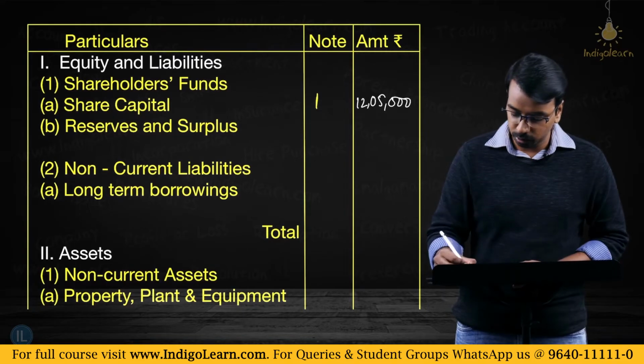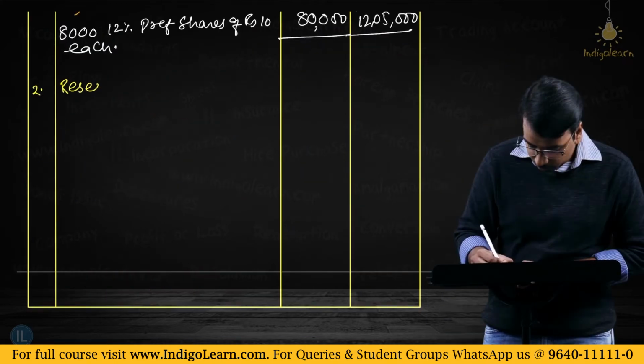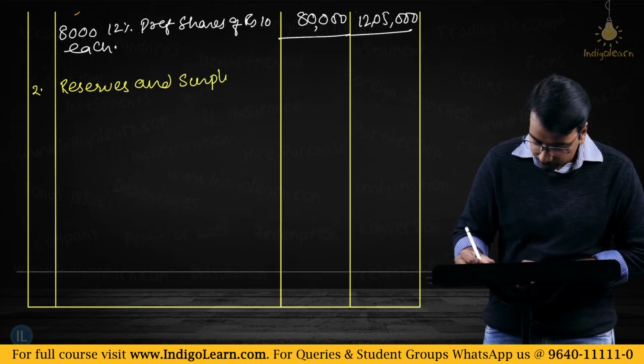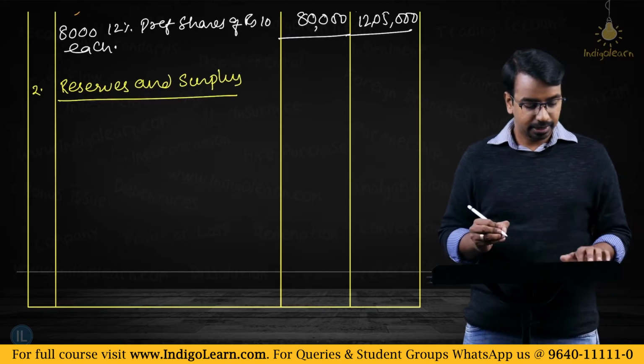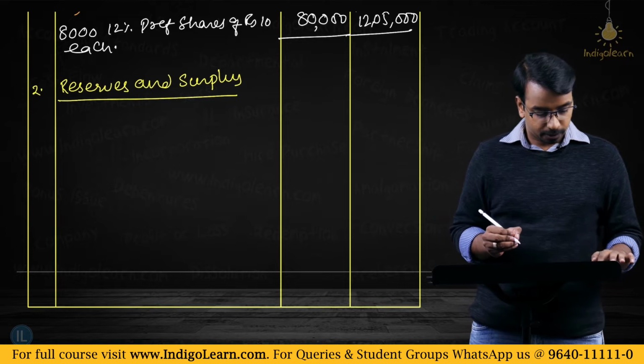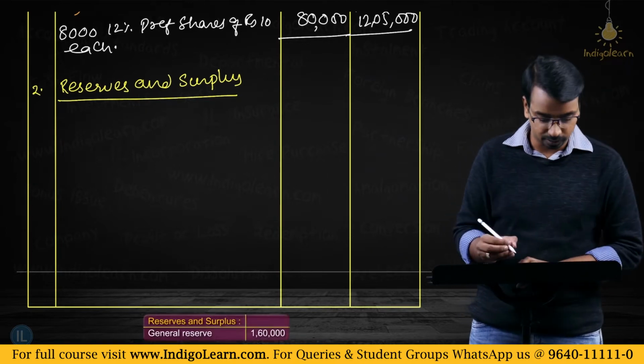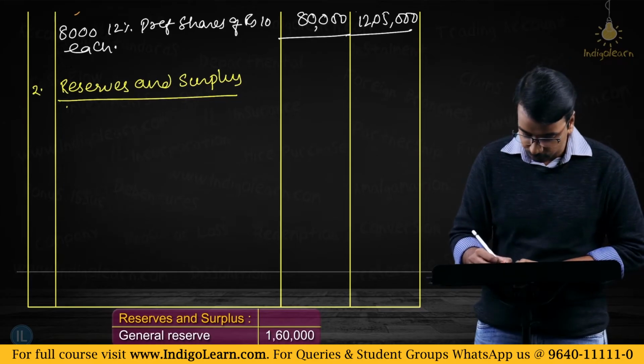For this we will prepare a note number 2. Reserves and surplus. Now, coming back to the question, we have general reserve of 1,60,000.